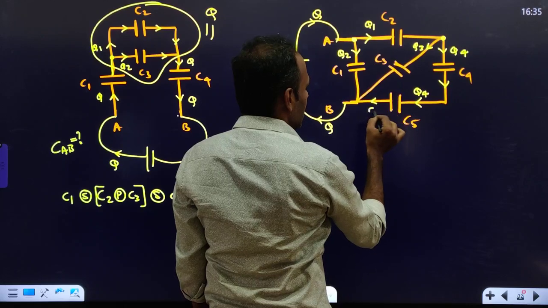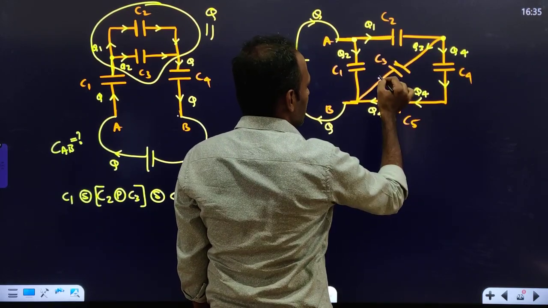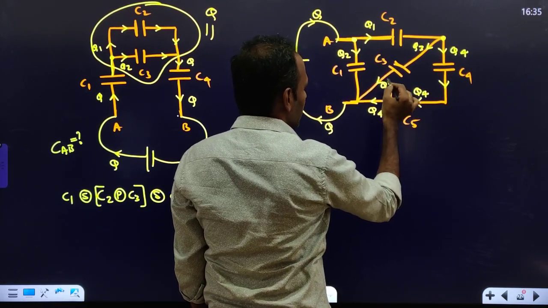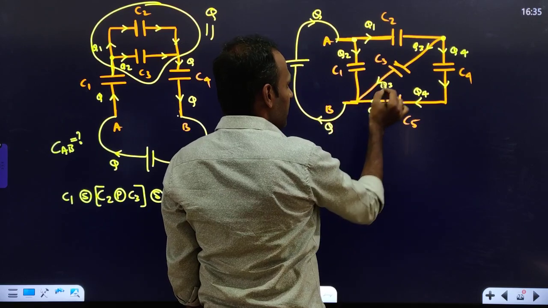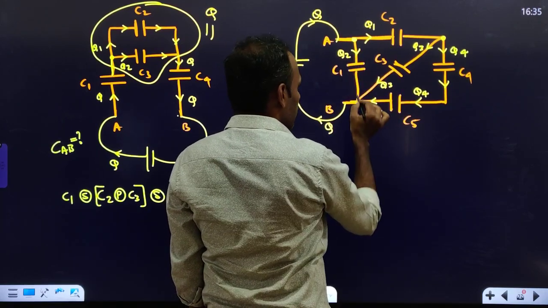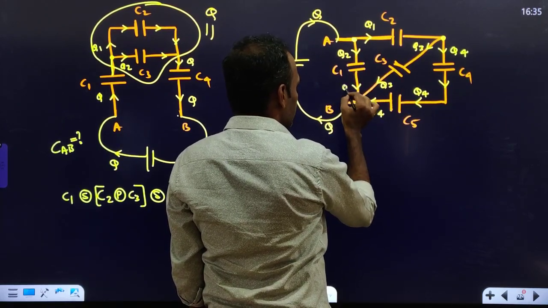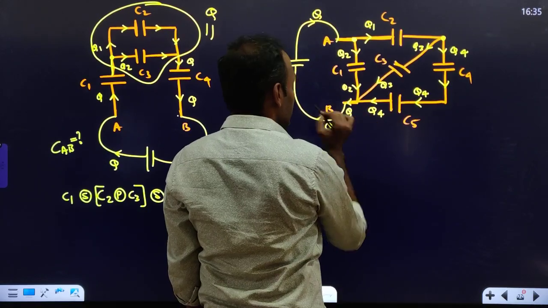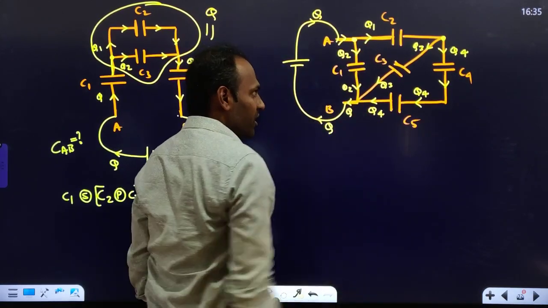And it will come here. The Q4 will come here. Q3 will pass through C3 and that Q3 will come here. So Q3 and Q4 will add. Q3, Q4, Q2, all these will add. Here we are getting Q2 and again we will get Q outside. Q entered here, and here Q comes out for us.